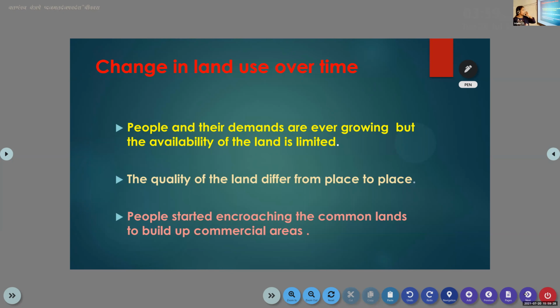Okay, changes in land use over time. All of you take your textbook. You can see a picture over there on page number 9. If you look at the picture, you can see picture number 1, 2, 3, and 4. We can see the changes of land over the years. Yes, Asra, can you see the picture? Yes, ma'am. What can you find there?